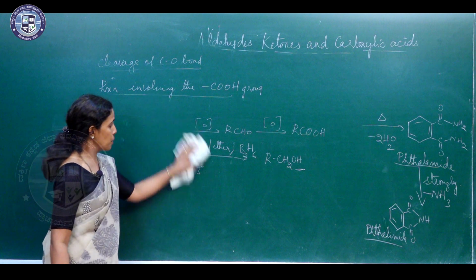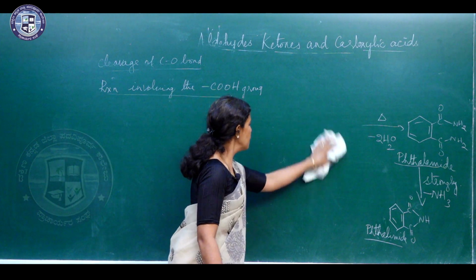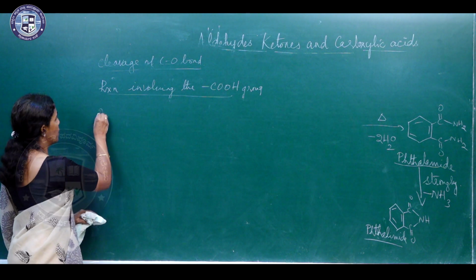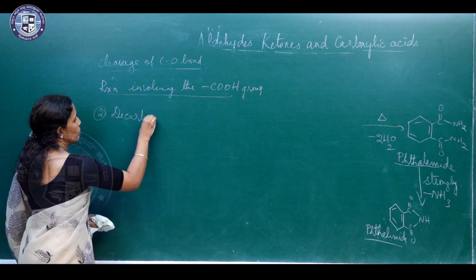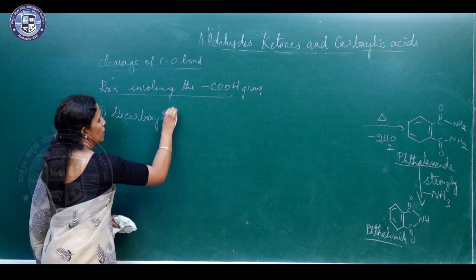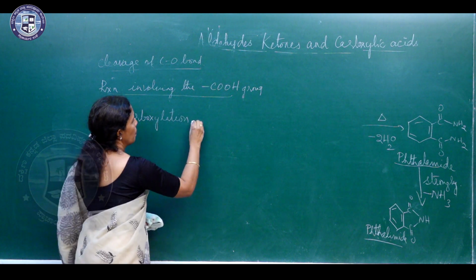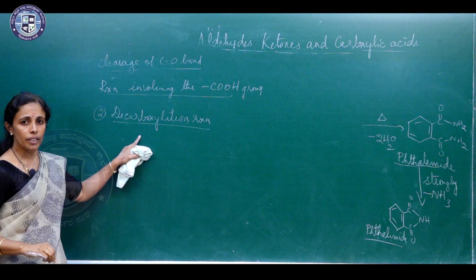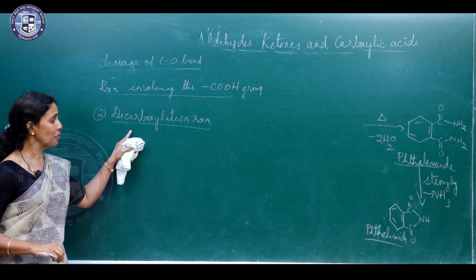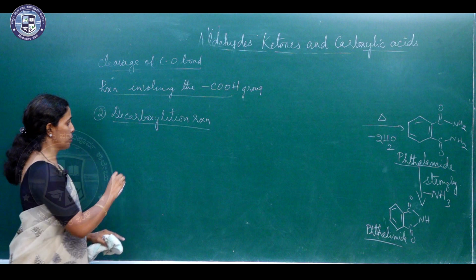So, the next reaction is the decarboxylation reaction. The name itself suggests that there is a removal of a molecule of carbon dioxide.